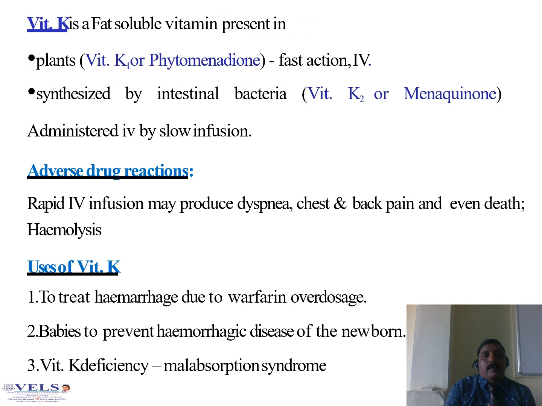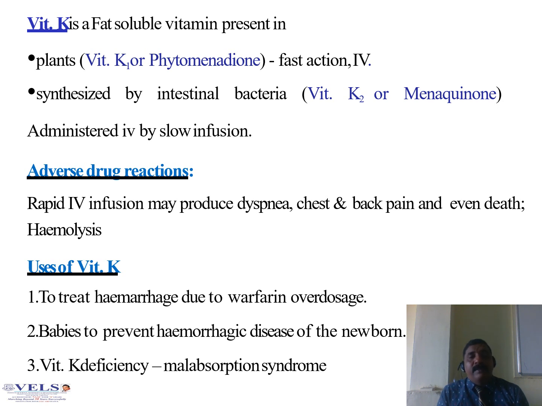Okay. Vitamin K. What is vitamin K? Vitamin K is a fat soluble vitamin present in plants. There is vitamin K1 or phytonadione, fast acting, given IV. Vitamin K2 or menaquinone is synthesized by intestinal bacteria. It is administered by slow IV infusion.